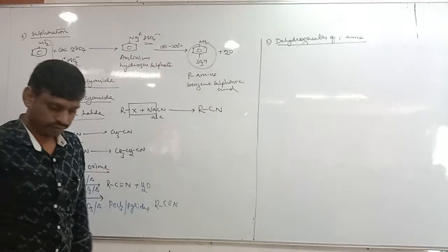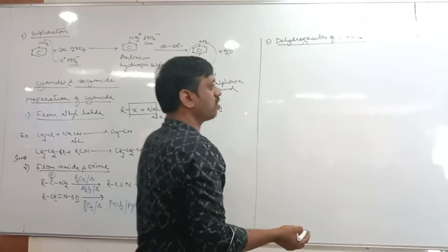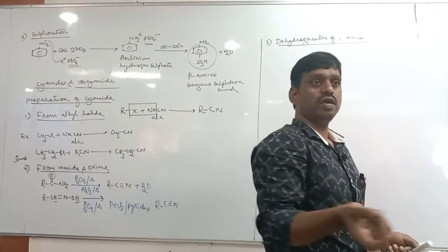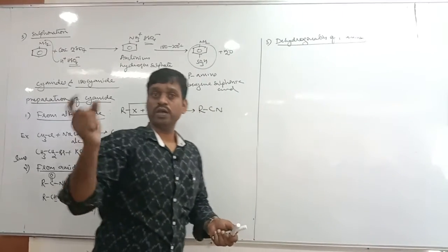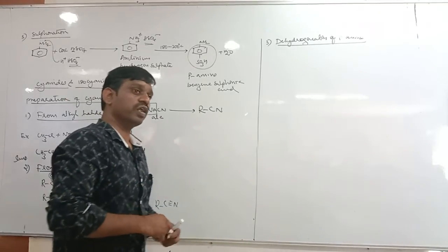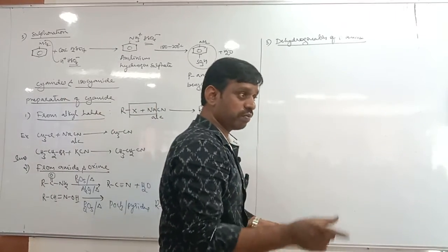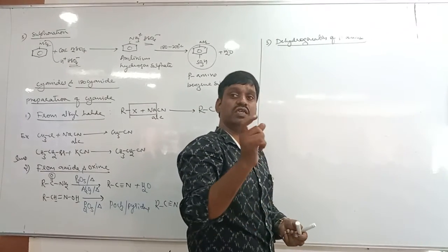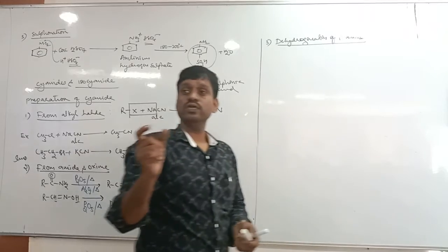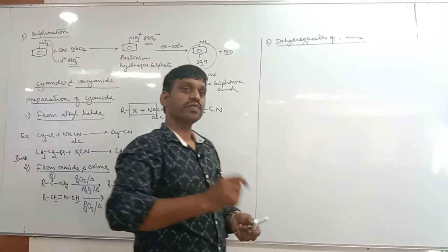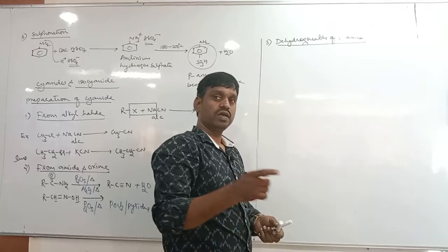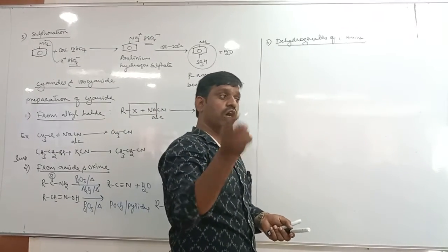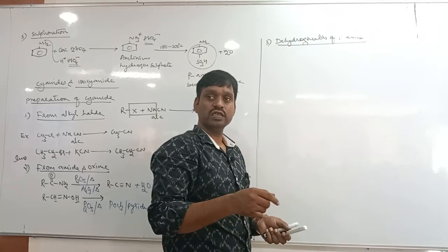What is the meaning of dehydrogenation? Dehydration is removal of water; dehydrogenation is removal of hydrogen. Do you remember, alcohols undergo dehydrogenation by passing through red hot copper at 573 Kelvin or 300 degrees Celsius.